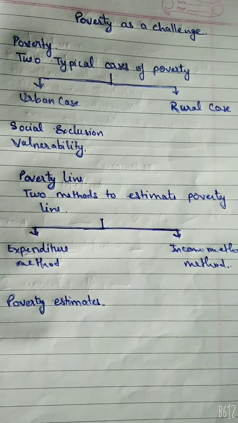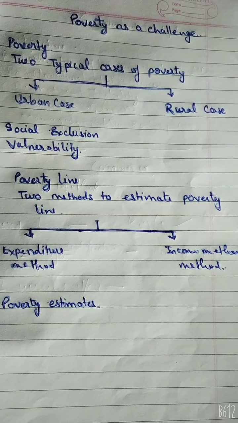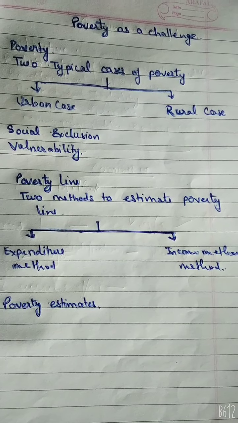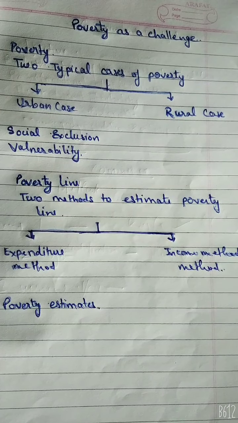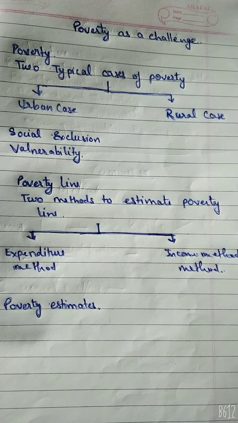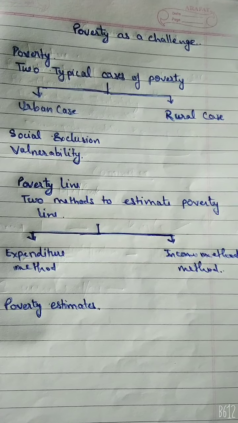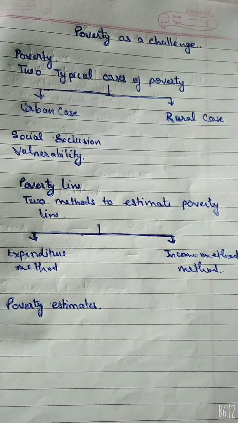In other words, we can say that it is a very important question to determine the poverty line. In post-independence India, the concept of the poverty line was based on the minimum daily calorie intake. The poverty line was defined on the basis of the recommended nutrition requirement of 2400 calories per person per day for rural areas and 2100 calories for urban areas.